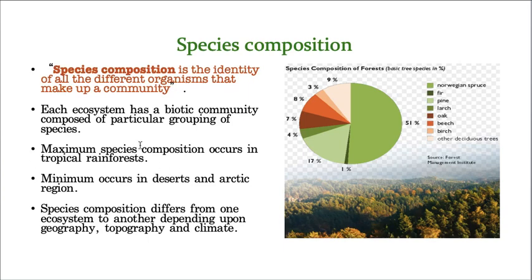That's why many species are accommodated in tropical rainforests, whereas minimum occurrence of species can be seen in deserts, because a desert is very harsh, and it is not a favorable condition for the growth of species. That's why you see very few organisms or species composition in deserts.